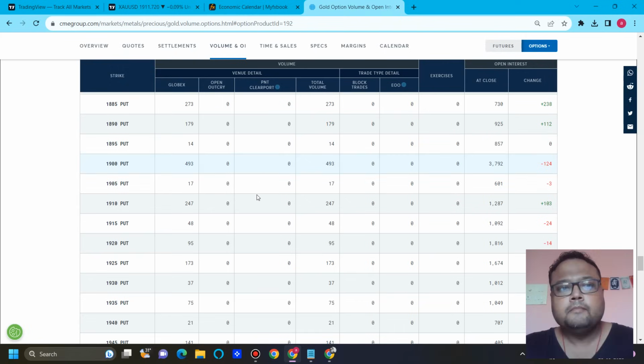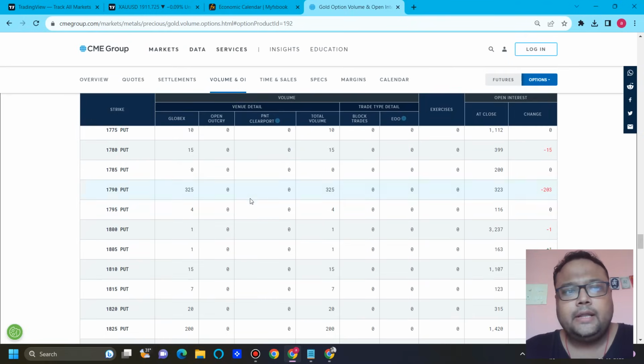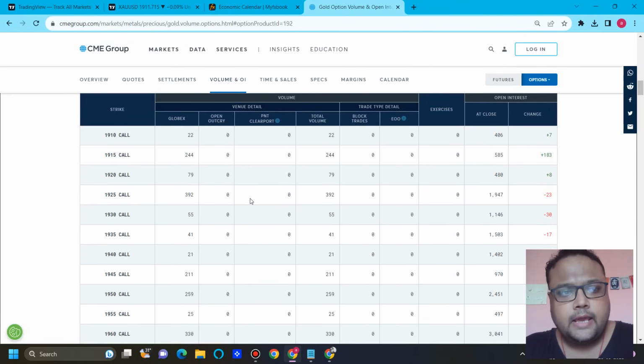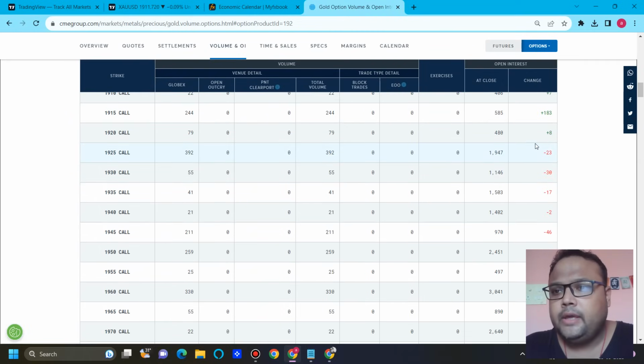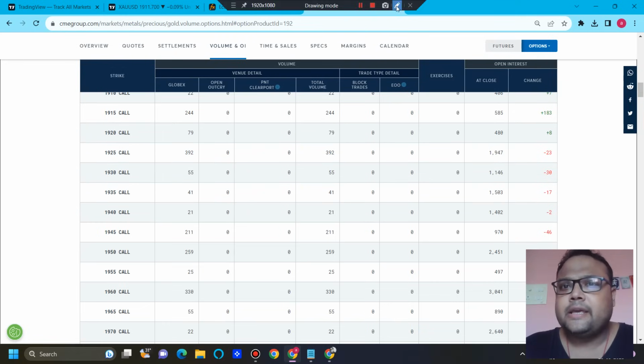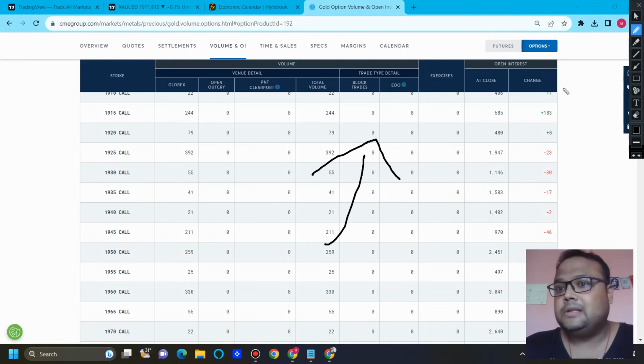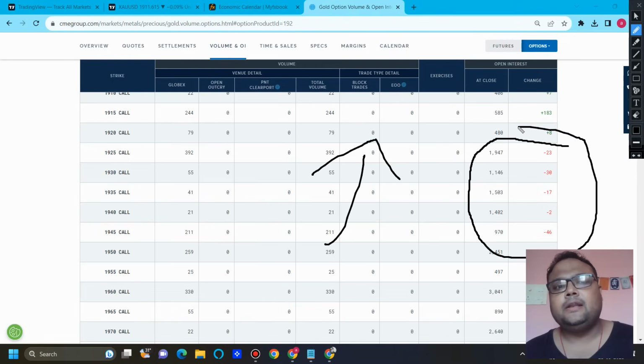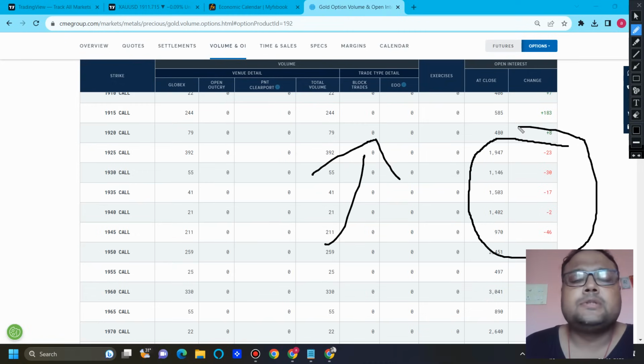But if we look at the contracts data here, the one thing that I notice is, where is 19? Yeah, there it is. You can see that we have negative change in open interest here at 1925, 1930, 1935. Maybe this is an indication that gold will be going up after the news. Maybe, I'm not sure right now, but see, people are winding up their positions from the 1925, 1930 level. So there may be a possibility that we will get to see upside on the chart of gold, downside on the chart of DXY, maybe. So let's wait and watch.